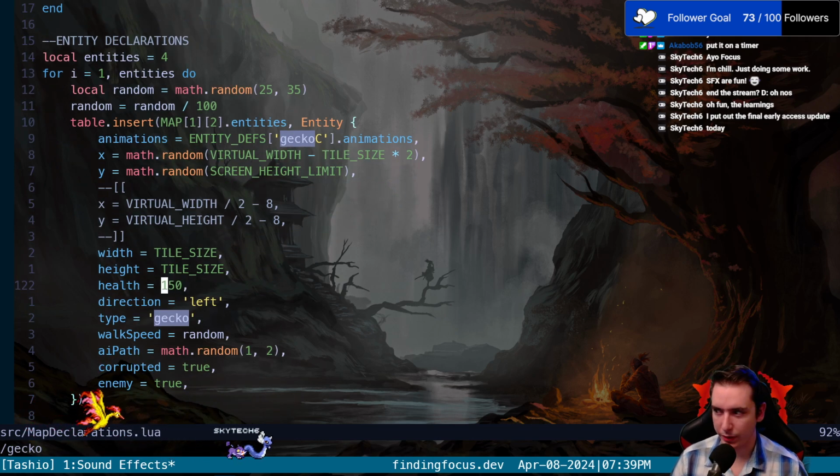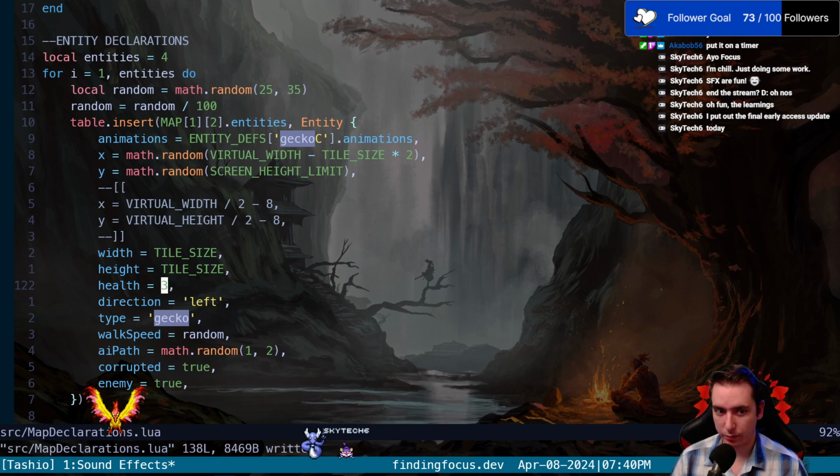This is where we put in our health for our gecko, and it's 150. So I think what we're going to do is change it to 3.